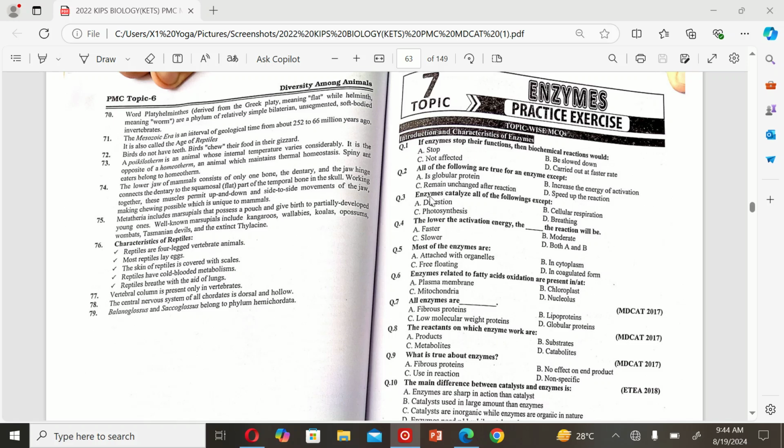The next MCQ is: enzymes catalyze all the following except A. digestion, B. cellular respiration, C. photosynthesis, D. breathing. So the correct option is D, breathing.